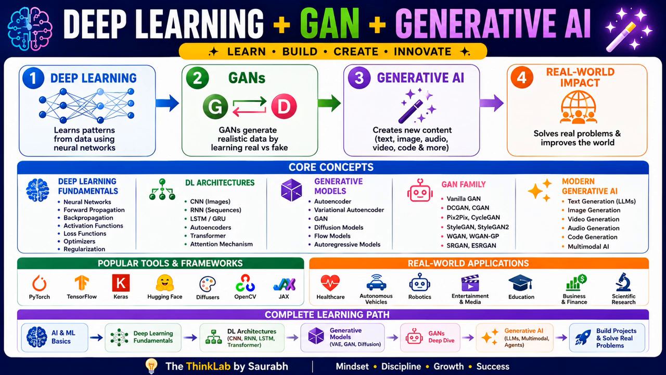If you check, the GAN is one of the most important parts of deep learning. GAN stands for generative adversarial network. It consists of two neural networks: one is a generator, another is a discriminator. The generator creates a fake image, and the discriminator decides whether the image is real or fake. The generator continuously improves until the discriminator cannot easily distinguish between fake and real. This competition produces highly realistic images, right?